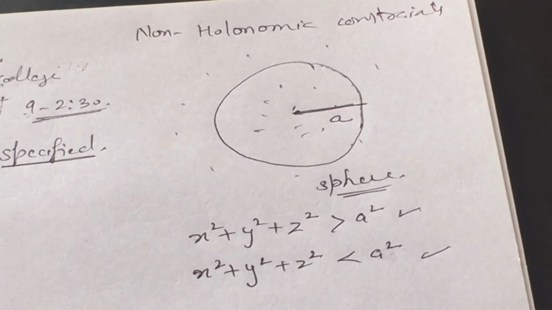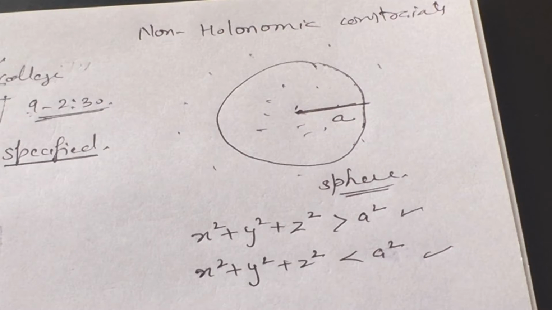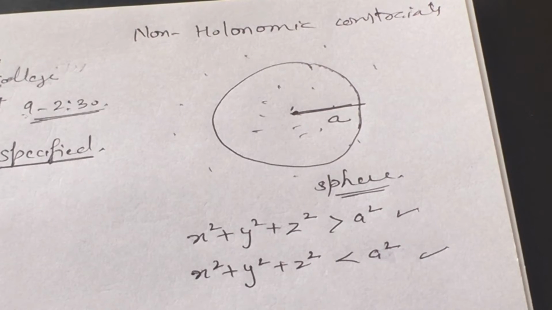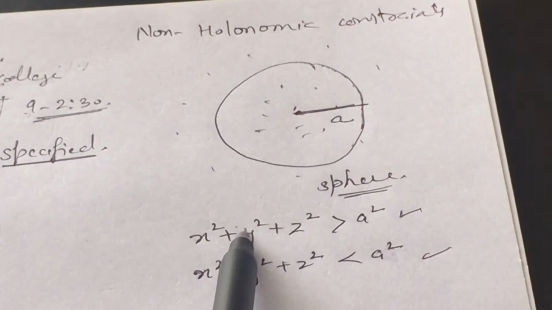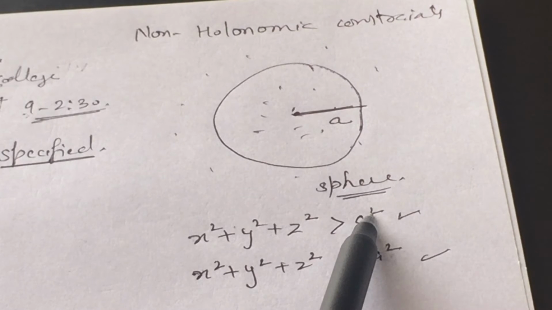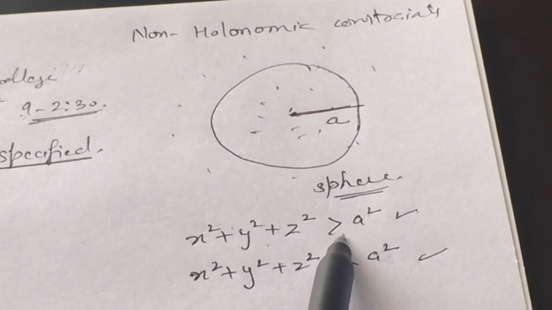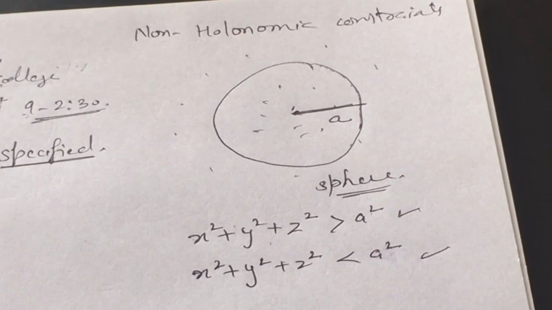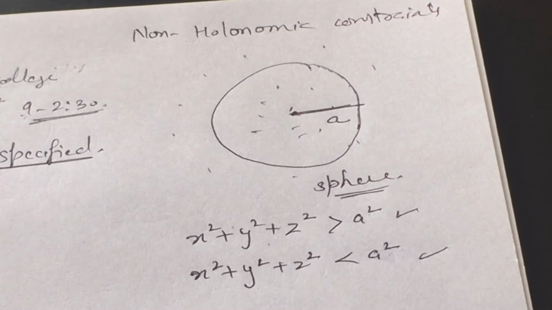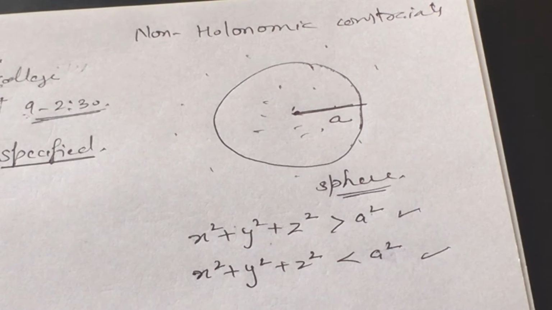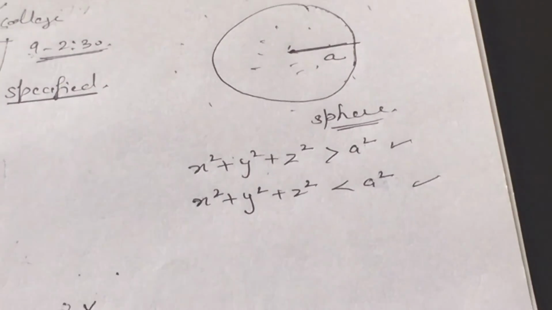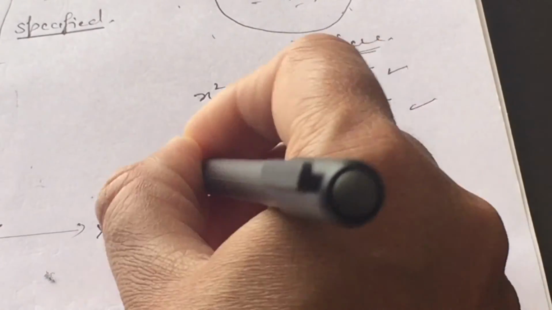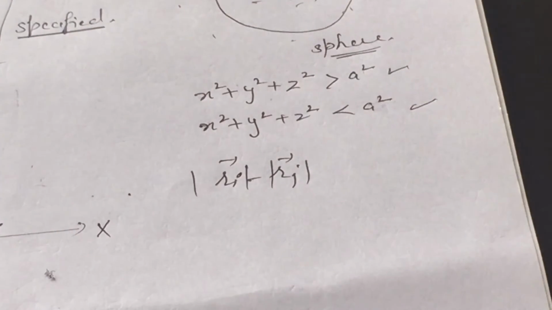Hence, in case of non-holonomic constraints, the geometrical restriction or the kinematical restriction, or we can say the constraints, are represented by such mathematical equations where left hand side is not equal to right hand side. Left hand side may be greater than right hand side or may be less than right hand side. Similarly, we can represent many motions. In this case, if the body is a non-rigid body, then the magnitude of ri minus rj will not remain constant.